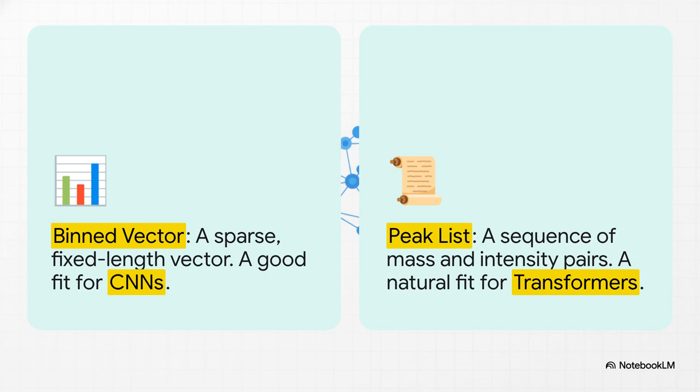Okay, so representing the input molecule, that's only half the battle. We also have to represent the output, that MS/MS fingerprint. And we can do this in 2 main ways. We can turn it into a binned vector, which is perfect for models like convolutional neural networks, or we can represent it as a peak list, just a sequence of mass and intensity pairs, which is a really natural fit for sequence models like transformers.